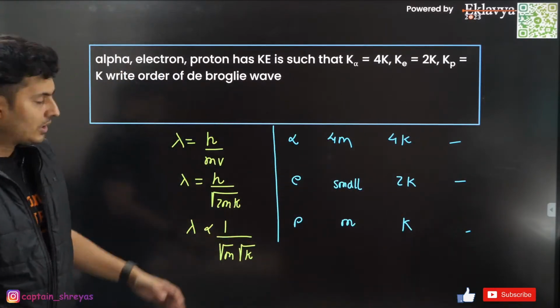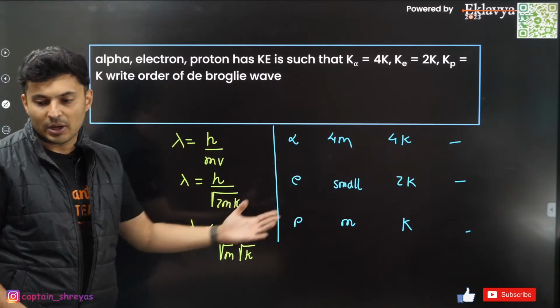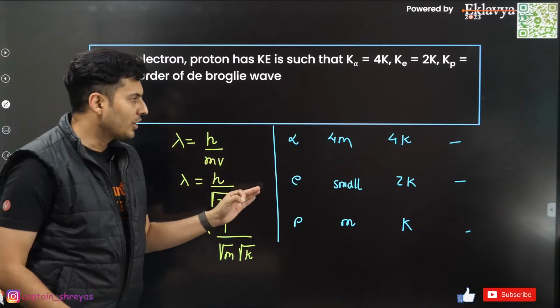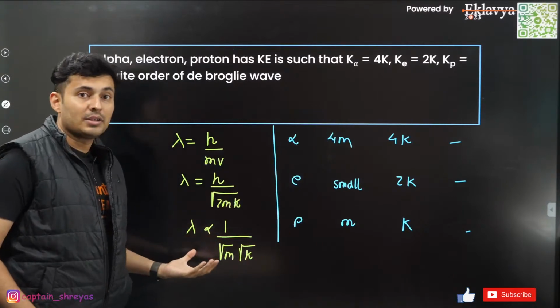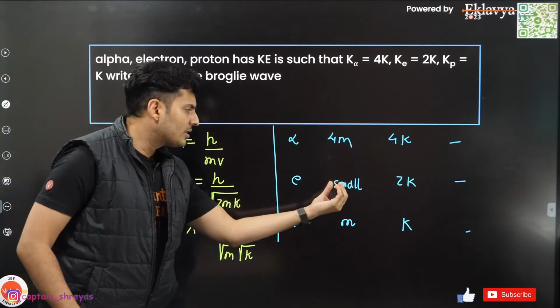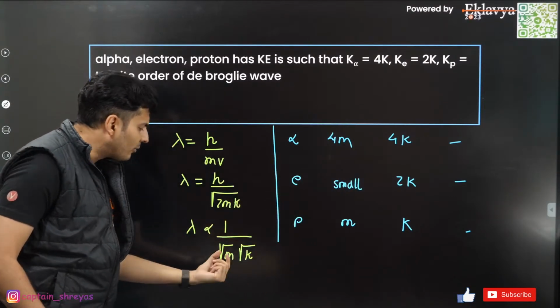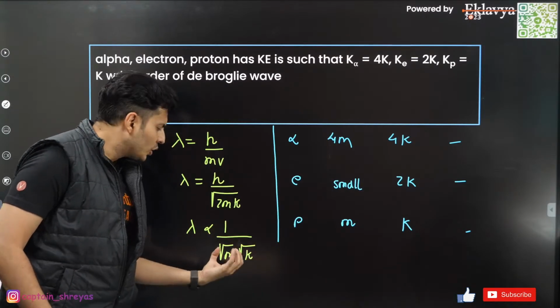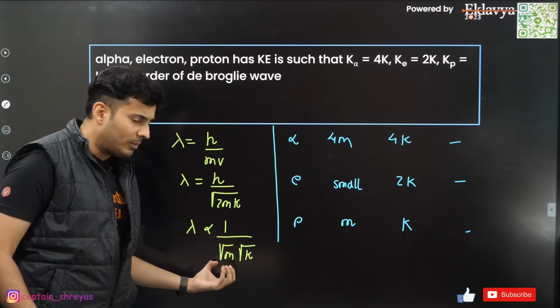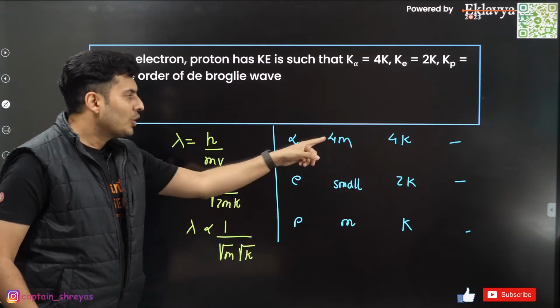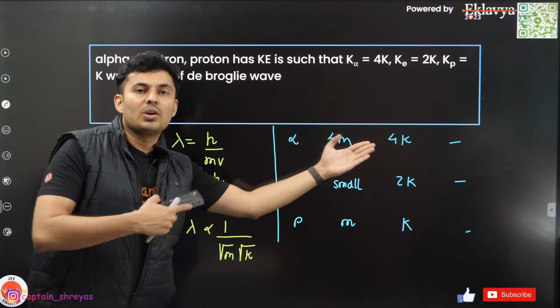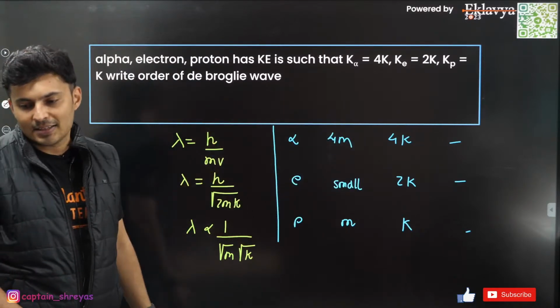It's going to become very easy to compare all of them. Did you understand what you need to do? Just see. This is 4m, 4k. The denominator is very large. Here this is very small and this is 2k. Very small mass and 2k. So very small mass means very small denominator. That means very large lambda. This is m and k. So you can compare these two, and from that you can compare the electron and you will get the answer.